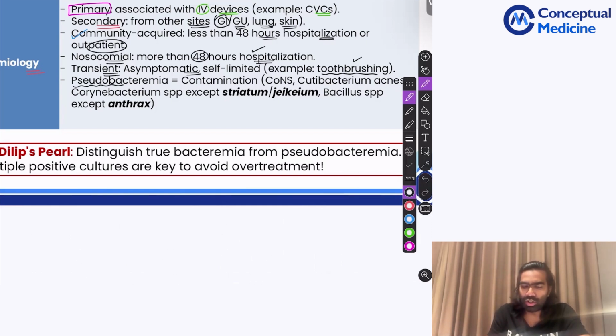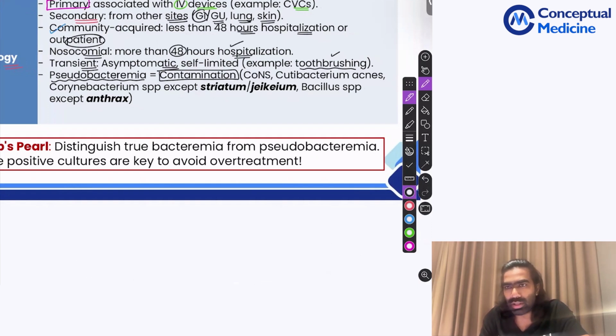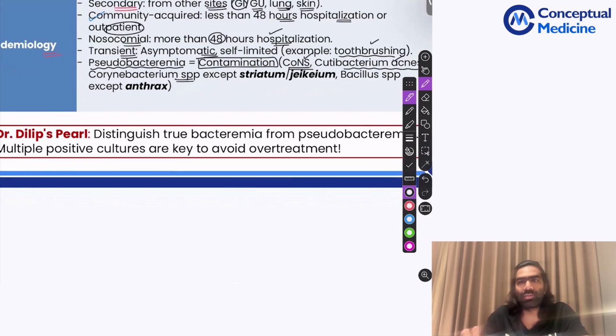And there is another term called pseudobacteremia, meaning it's nothing but contamination. That's why it's called pseudobacteremia. What are the most common contaminants? The number one contaminant that we encounter in practice is CoNS, that is coagulase-negative Staphylococcus. Maybe you can think about Staphylococcus epidermidis, but we have different species come under CoNS. And then we have the Cutibacterium acnes species, previously called Propionibacterium acnes, currently renamed as Cutibacterium acnes. That's a contaminant as well. And Corynebacterium species, most of them are going to be contaminants, with the exception being Corynebacterium striatum and Corynebacterium jeikeium. So these are never contaminants.